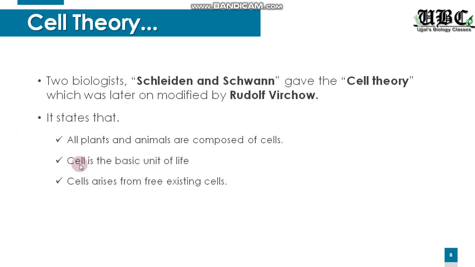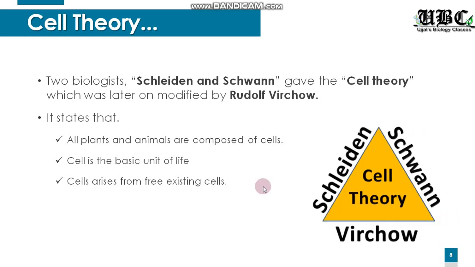So these 2 points were the previous cell theory demonstrated by Schleiden and Schwann, and Rudolf Virchow added 1 point and made the modified cell theory. Virchow said that all the cells which are dividing and the new cells which are forming are the result of the cells which presently exist in the universe. So this is known as the Schleiden, Schwann and Virchow cell theory.